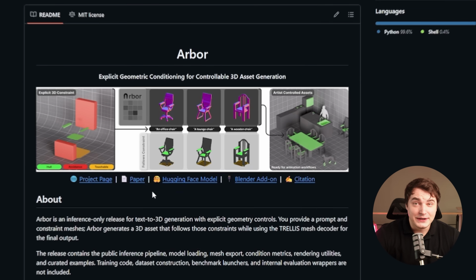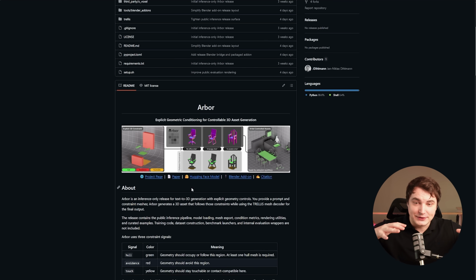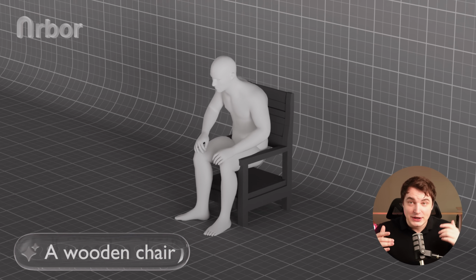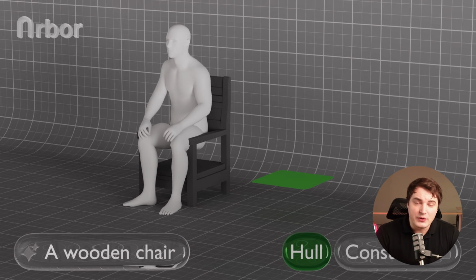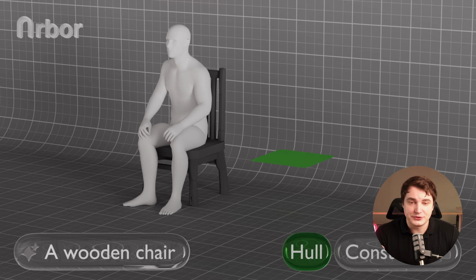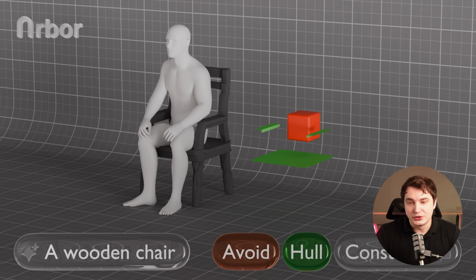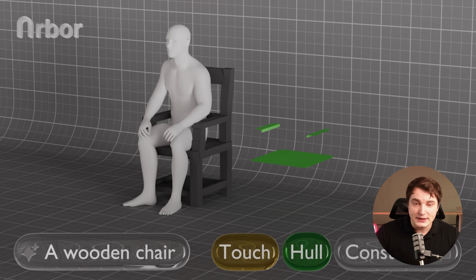That is actually very important, and I hope that we have more and more control over generation, where we can set some primitives and generate shapes like really how we imagine that. I would say hard surfaces is a bit of a problem right now, because all this generation usually does fantasize. I mean, they do a really good job, but if we can also have this control over it, that'd be amazing.